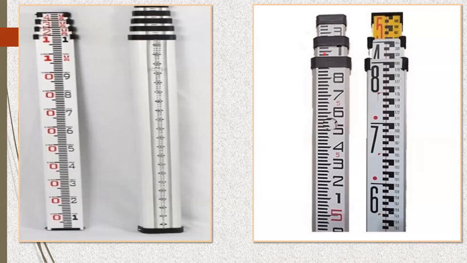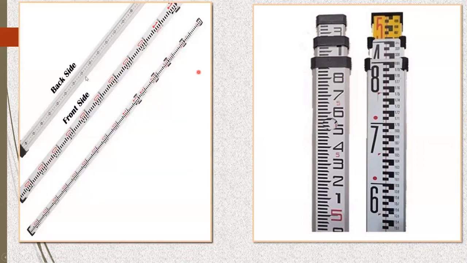Yeah. Now this is how it looks. This is the back side of that leveling staff, and this is the front side of that leveling staff. You need to understand how to read these particular values, and I'll be teaching you how to read all these readings. In the same way, how it looks practically, this part will go inside this, and this is how it looks.